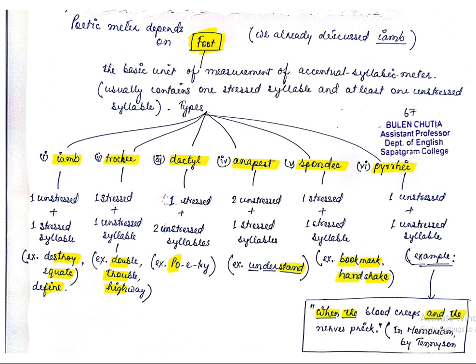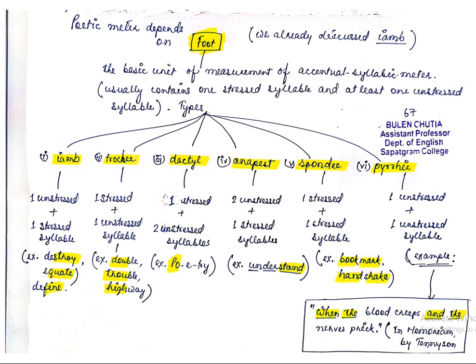When the blood creeps and the nerves prick. Now see, here "when the" is not given importance. Blood, creeps, nerves, prick, these are given importance. "When the" and "the", these are not given importance. This is why such a pair of syllables which are not given importance together is known as Pyrrhic. Okay, this line of example is from In Memoriam by Tennyson. He was a Victorian poet. You just try to remember that.